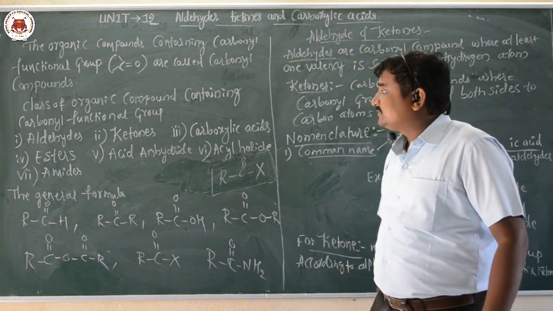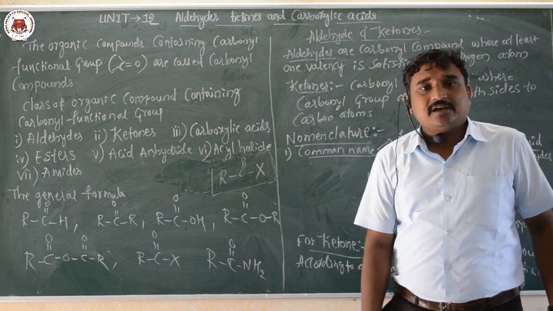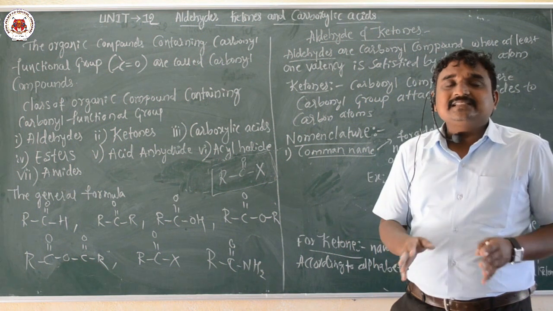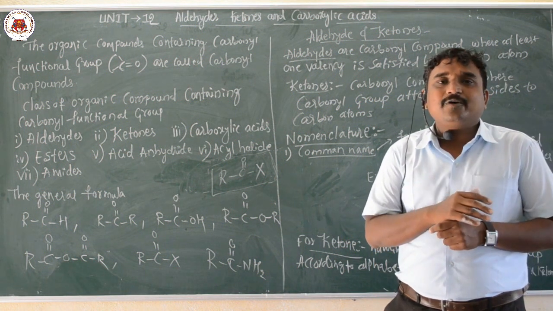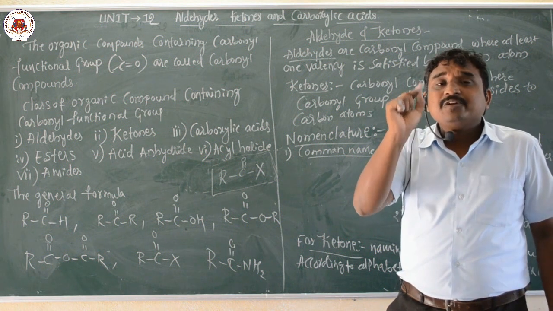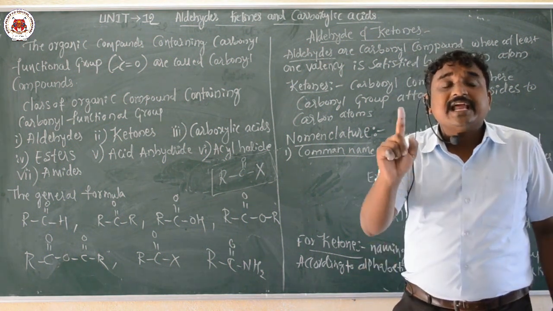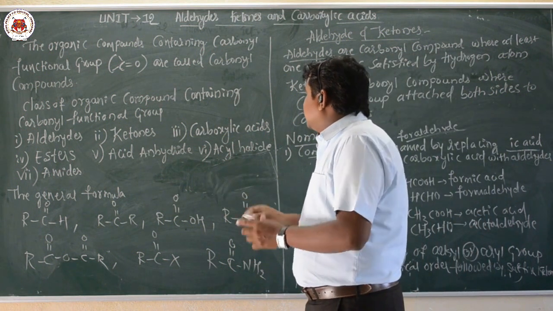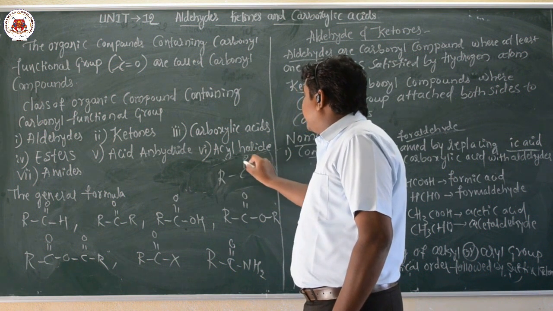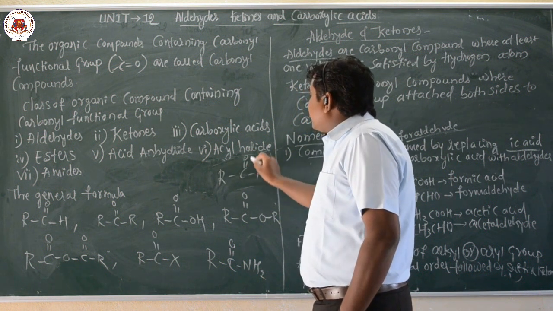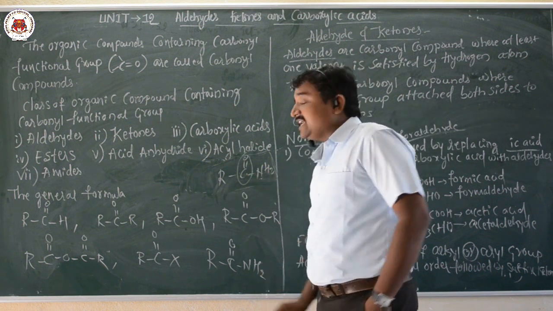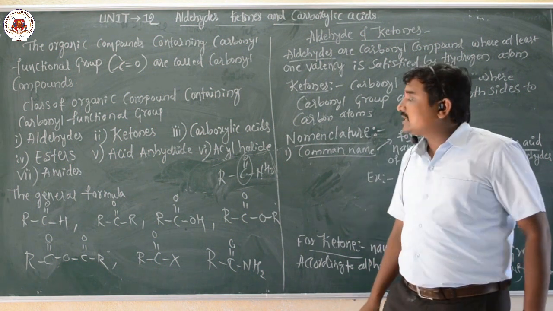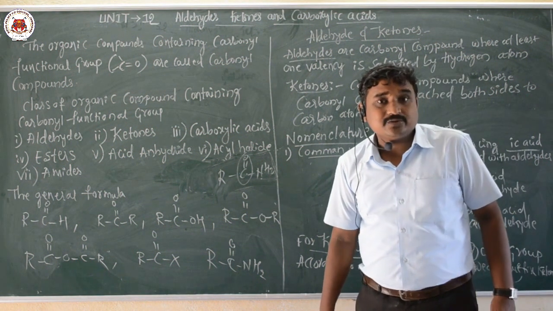Now we have one more class of the organic compounds containing carbonyl group, amides. Amides are the organic compounds where the carbonyl group is attached to the nitrogen atom. See here, I will write the general formula, that is amides, RC double bond ONH2. Now the carbonyl carbon attached to the nitrogen atom, such a class of organic compounds are called what here, amides. Amides, understood?